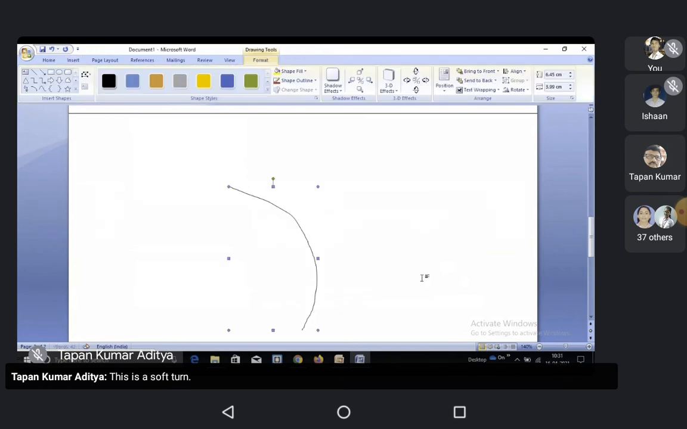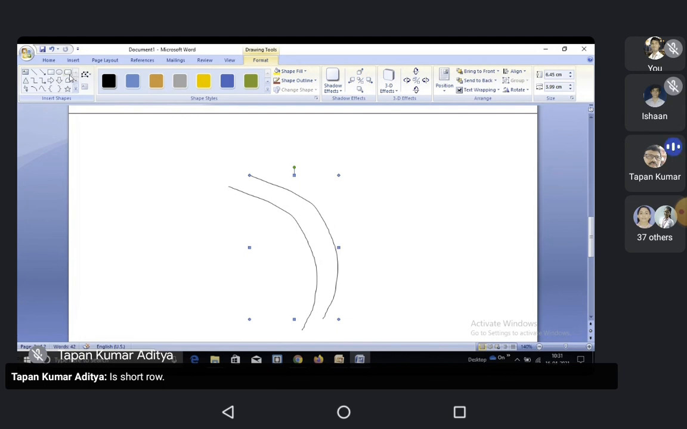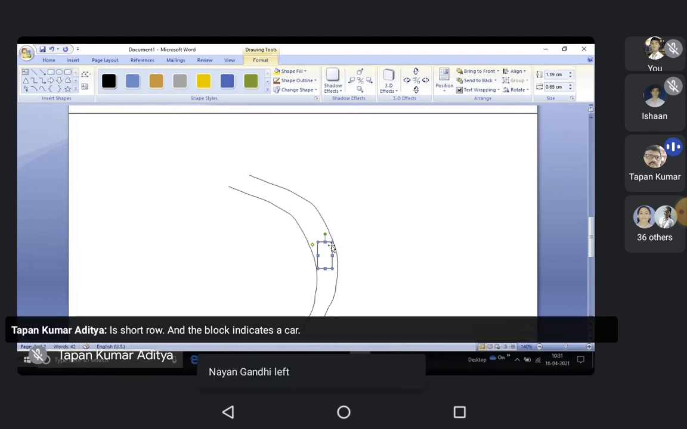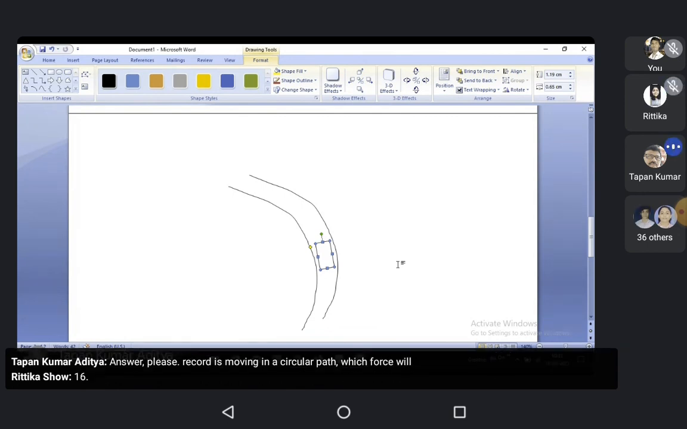This is a sharp turn, a sharp road turn. And the block indicates the car moving in this turn. It means the car is moving in a circular path. Which force will act on the car? The car is moving in a circular path. Which force will act?